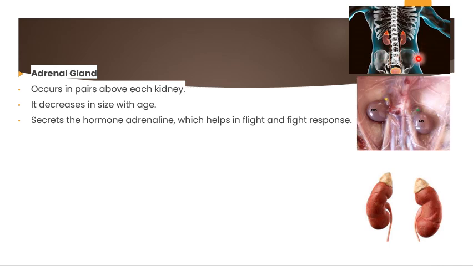This is a stress hormone that helps the organism either face a dangerous situation or avoid it. That is a major function of this gland. What does it do? It increases the blood sugar level, increases the blood supply to the muscles, particularly the limbs, and dilates the pupils. It also increases the heart rate and tightens the jaw muscles. So it helps protect us in any emergency situation. That is why these are called adrenal glands. I hope you got it. Let us move on to the next slide.